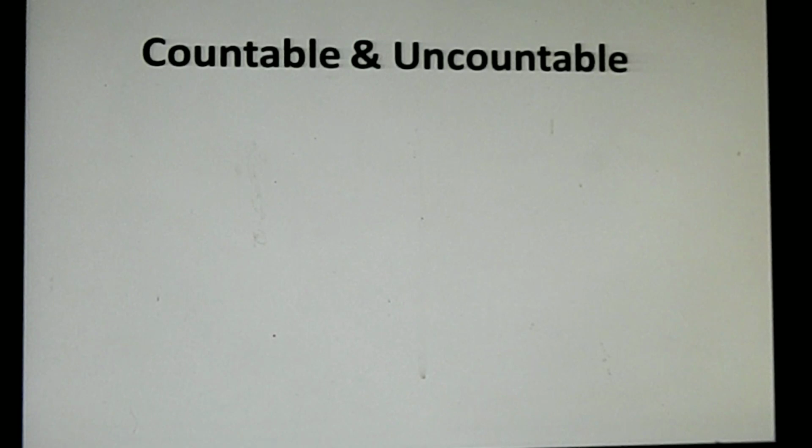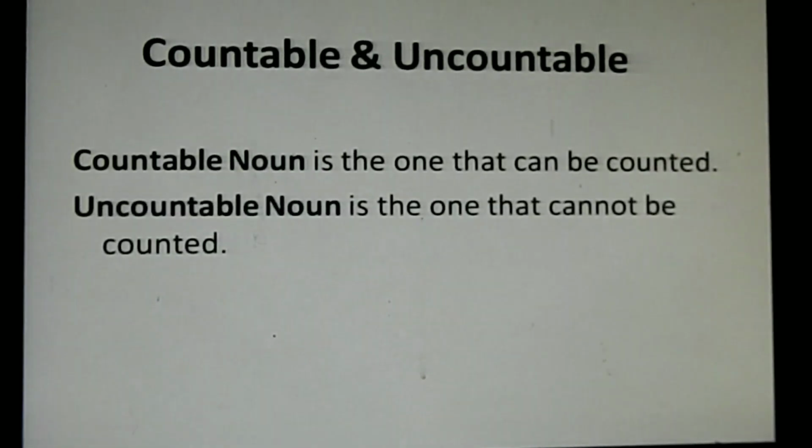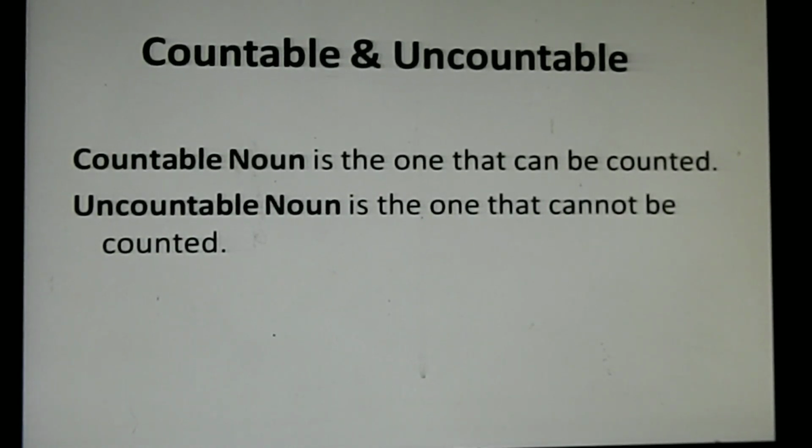All of you know the meaning of countable and uncountable noun. There's nothing to it. A countable noun is the one that can be counted. An uncountable noun is the one that cannot be counted. These two nouns are the most important nouns.